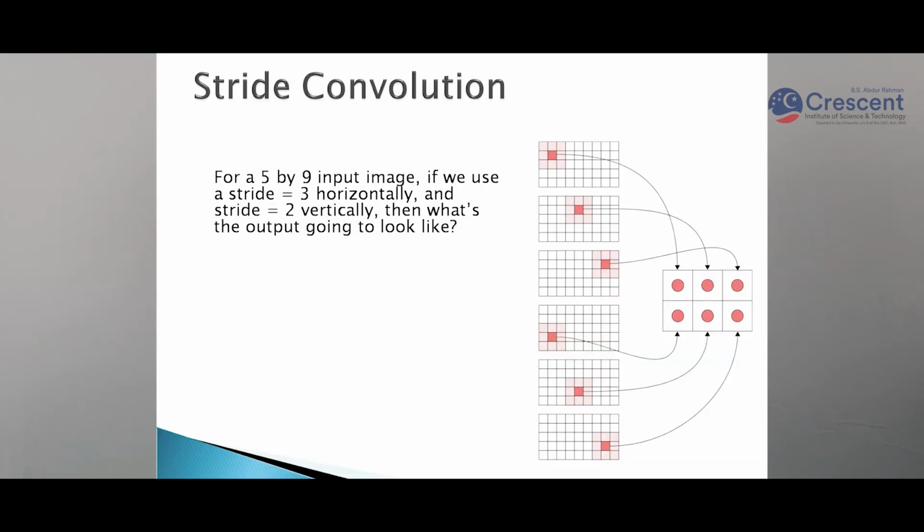So in the picture you can see, in the first picture we are taking 3 cross 3 pixels of the input image. Here our input image is 5 cross 9 in size, and our filter size is 3 cross 3. We take the starting 3 cross 3 pixels from the input image and do the convolution. Next, when we slide our filter, we slide 3 pixels, meaning we have taken stride length equal to 3 for horizontal sliding. For vertical sliding, we have taken a stride length of 2.